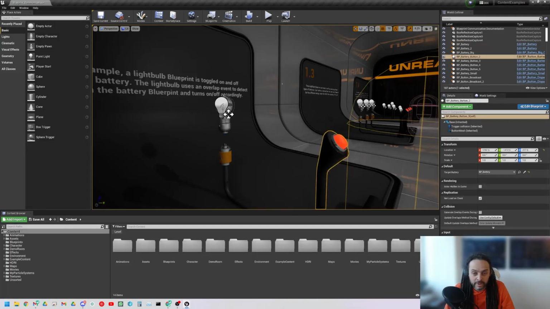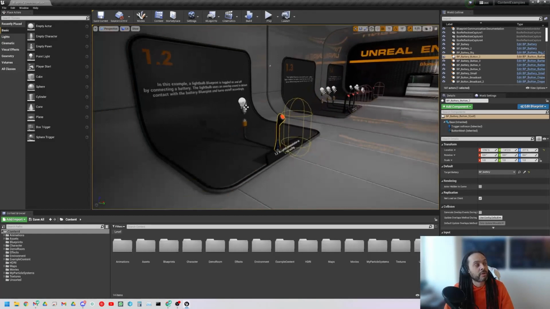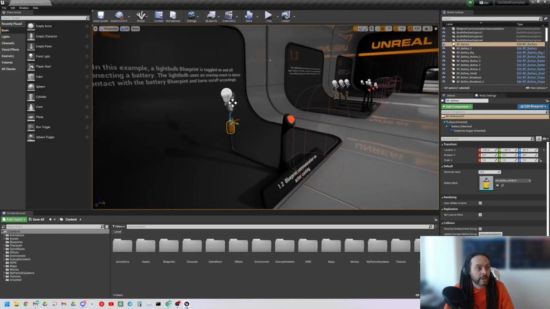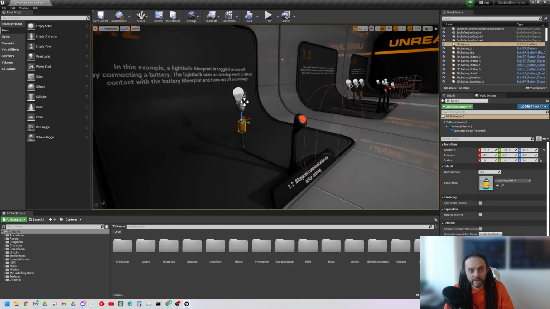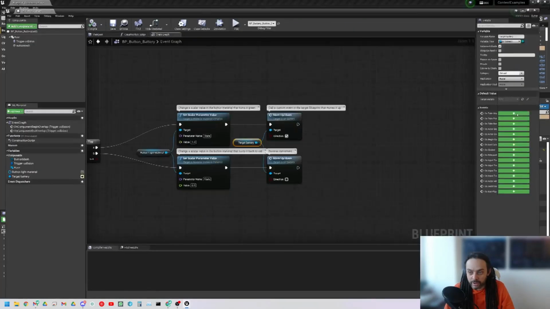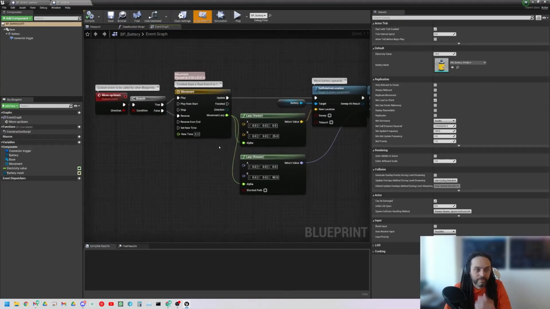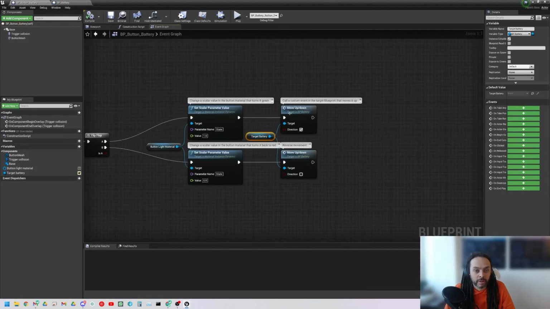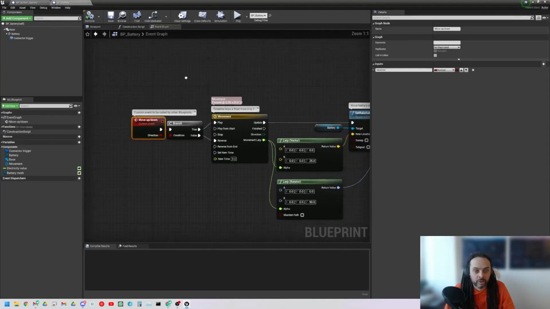So this one is the working blueprint, and this one is called the target blueprint. Okay, so not going directly to the light, we're coming to this battery. So let's open up this blueprint. Okay, so we can see that move up down event, which if we look back here, that's the one that's being called. We can double click to shortcut there.